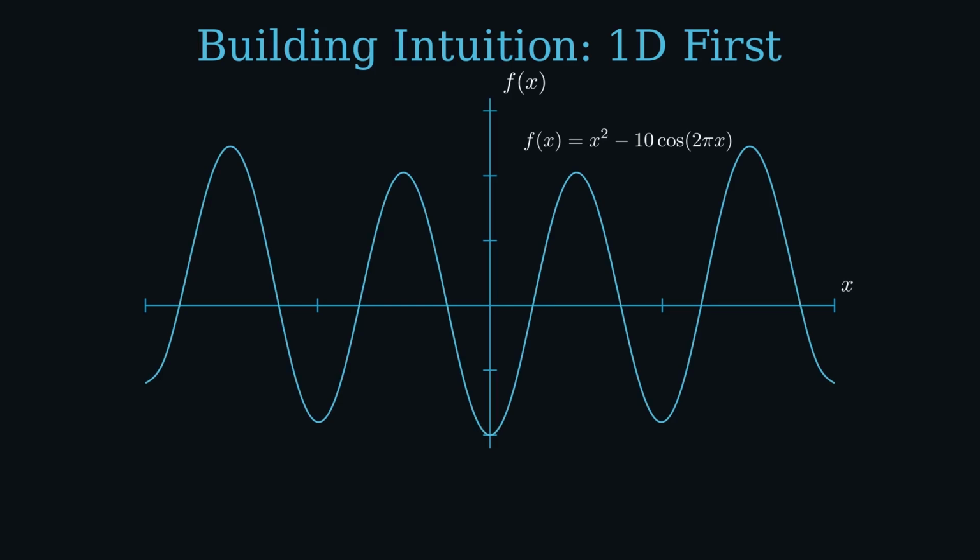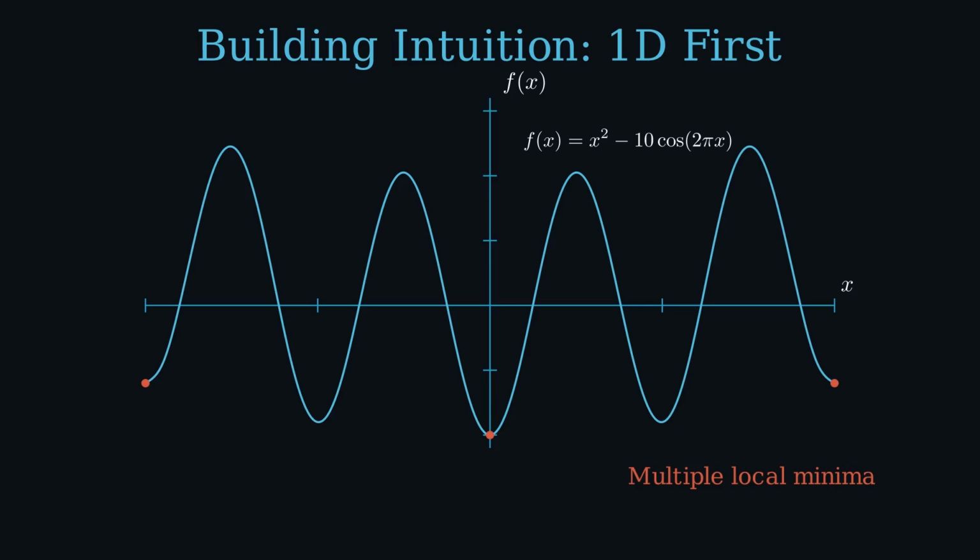The x squared part gives it a bowl shape overall, but the cosine term corrupts that bowl with regular, evenly spaced local traps. From above, it looks almost periodic, almost predictable. And that's exactly what makes it dangerous. A gradient-based method will fall into whichever valley it starts near and stop there, convinced it's found the answer. These are the local minima, multiple valleys all claiming to be the bottom. The true global minimum is at x equals 0, where f(x) equals -10.